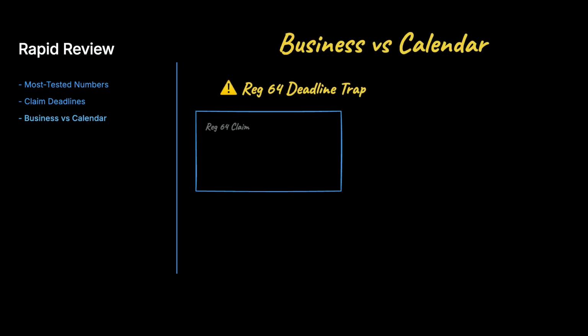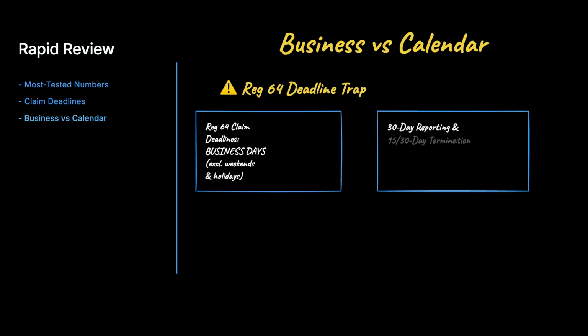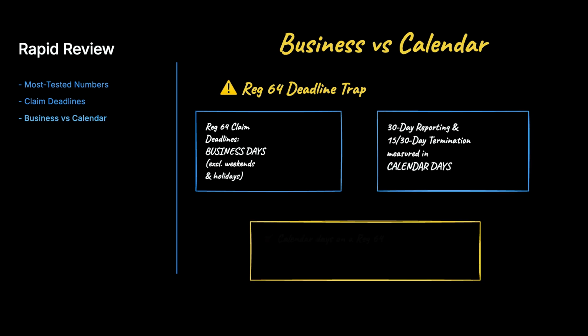Here's a subtle trap worth its own moment. Every Regulation 64 claim deadline is measured in business days, excluding weekends and legal holidays. But most other Domain 1 deadlines, the 30-day reporting rules and the 15 and 30-day termination rules, are calendar days. So if a claim question gives a deadline in calendar days, it's wrong.